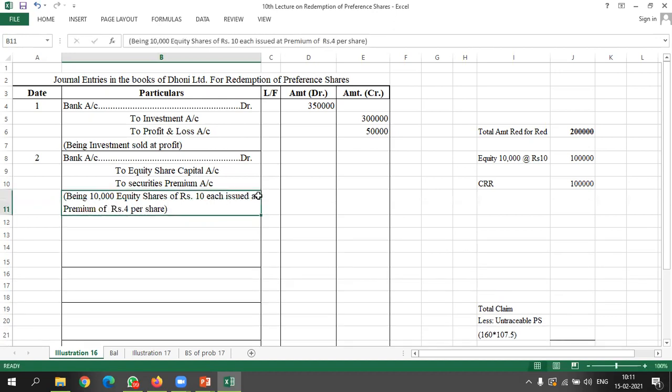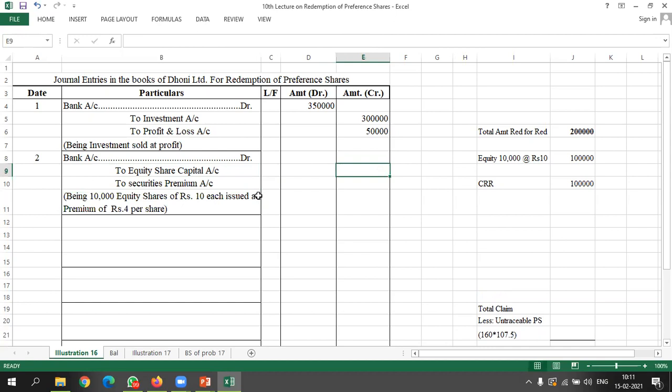Let's see the amount. From equity we are going to get 1,00,000, and 40,000 we are getting as premium, so the total amount we will receive is 1,40,000.